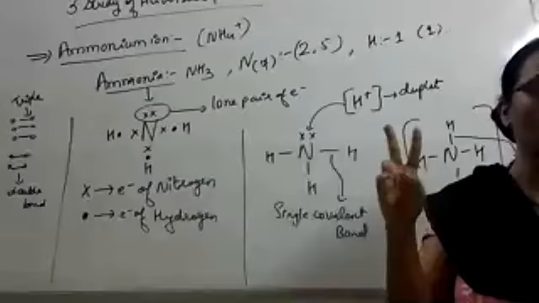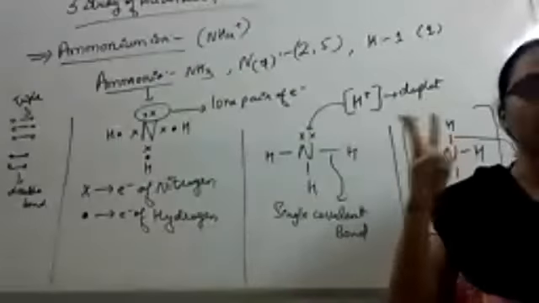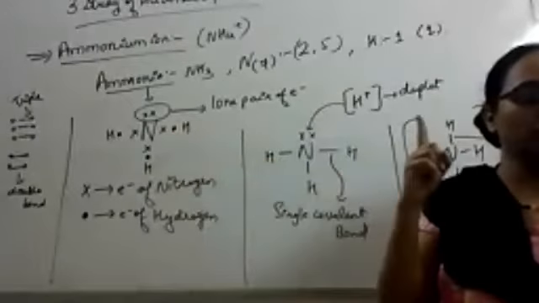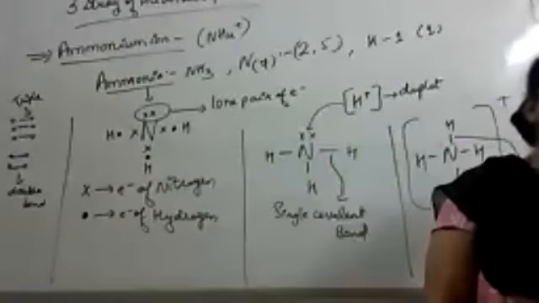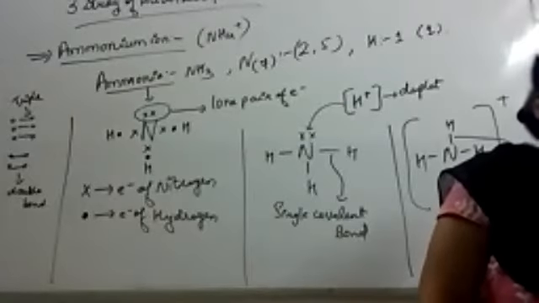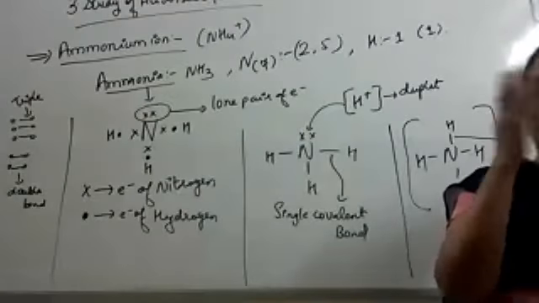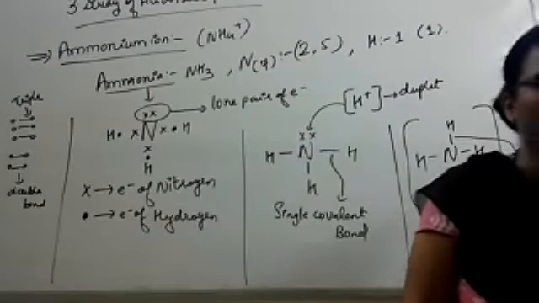When 4 electrons are shared, it forms a double bond. When 6 electrons are shared, it forms a triple bond. Here only 2 electrons are shared, so a bond is drawn between them and a single covalent bond is formed. And what is a covalent bond? A bond formed by sharing of electrons is called a covalent bond. This we have done in the chemical bonding chapter.